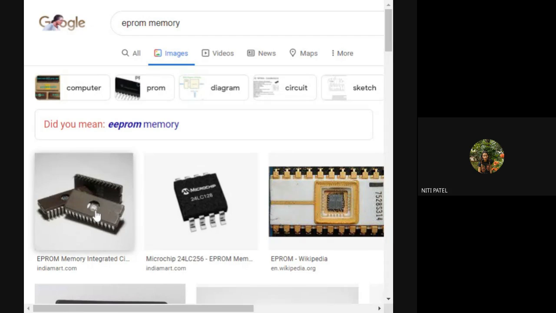Can you see these holes over here? Yes, ma'am. So this is the memory bank part of your ROM chip, the EPROM chip. When I expose this part to UV light, the contents inside will be erased. They cannot be erased by any program, only by exposing them to UV light.